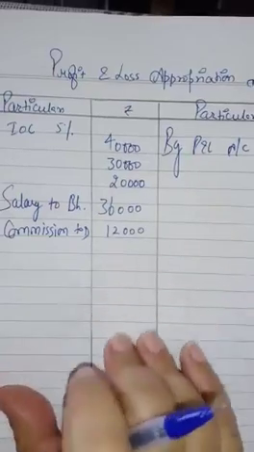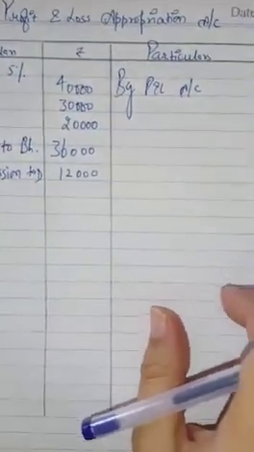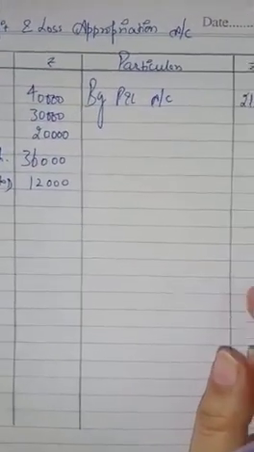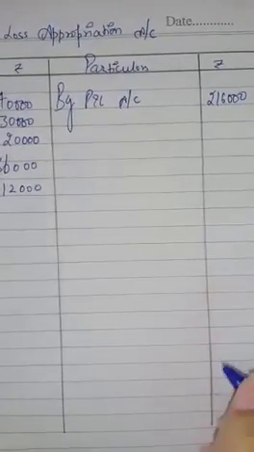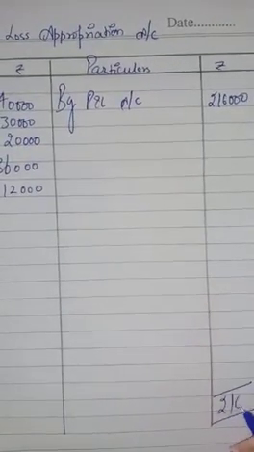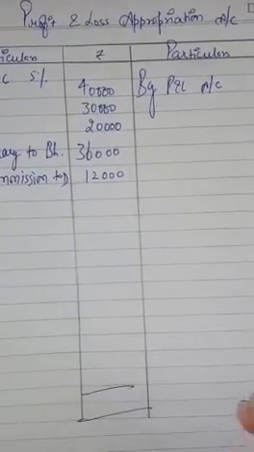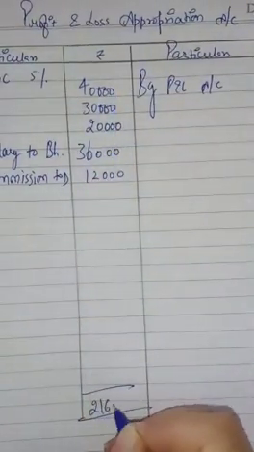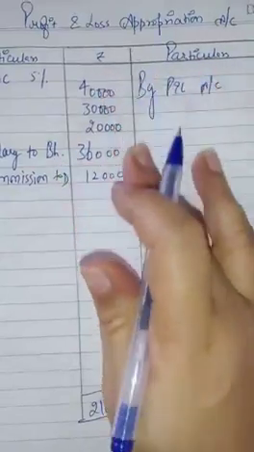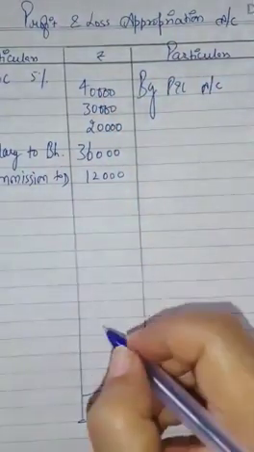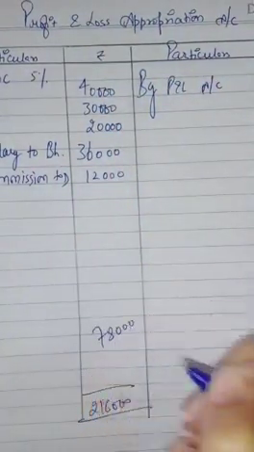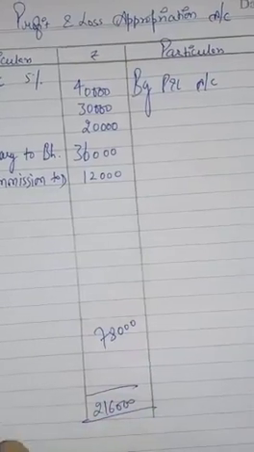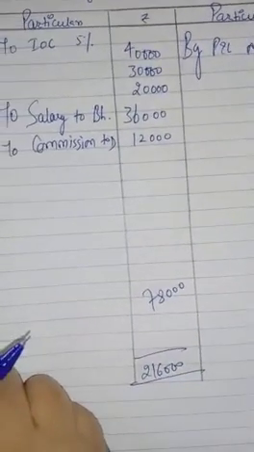Now we have to divide the profits. The total of this side will be 2,16,000, which was the profit of the year. Now we just have to divide the remaining profit. Subtract all these items from this 2,16,000 and the remaining profit will be 78,000. This we have to divide, and we have to give the guarantee to the partners.